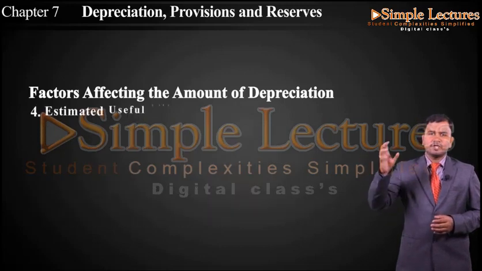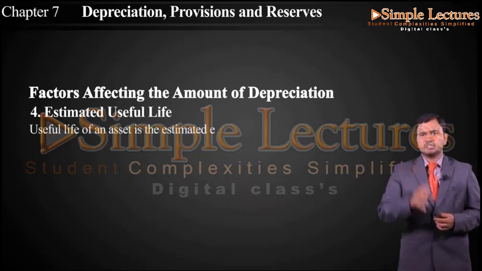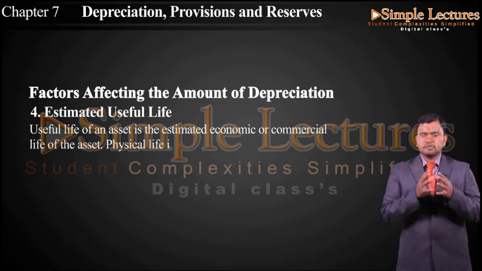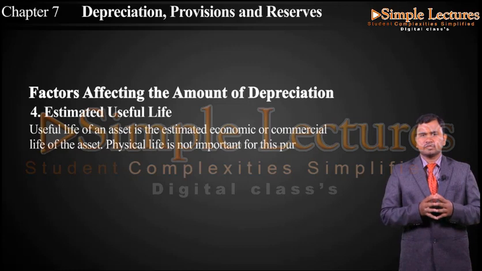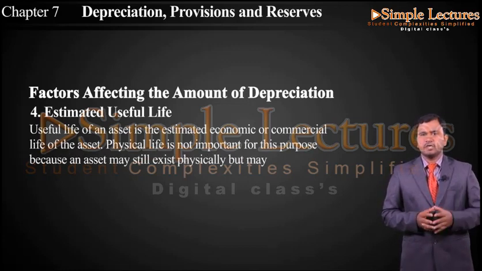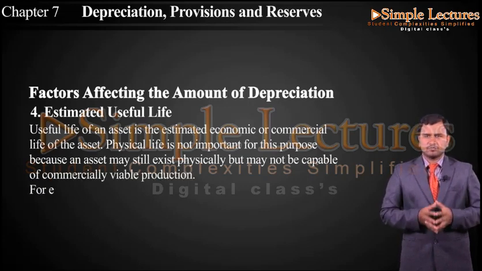Then we have estimated useful life. The estimated useful life of an asset is the estimated economic or commercial life of the asset. So physical life is not important for this purpose because an asset may still exist physically but may not be capable of commercially viable production. For example,